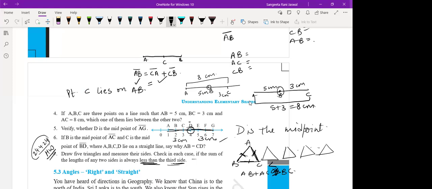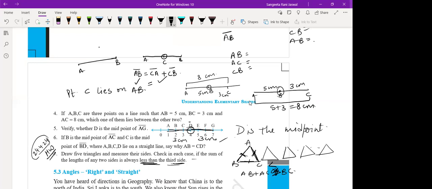Yes, ma'am. Had this point been somewhere outside the line, would this thing be proved? No, no. Okay. You understood? Yes, ma'am. AB is equal to CA plus CB. That means C lies on this line. Okay. Okay, let's see another question.